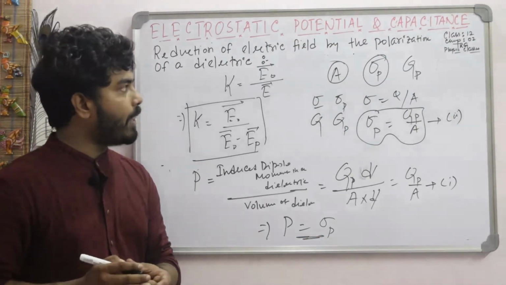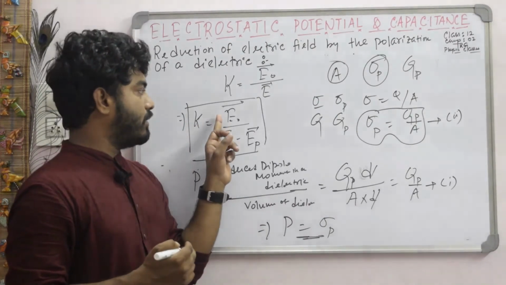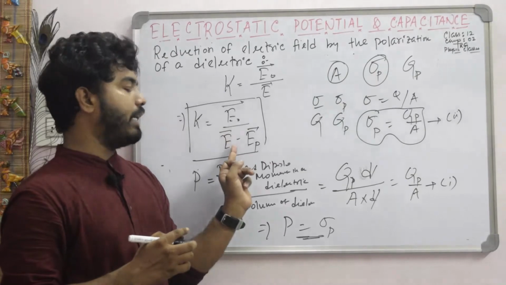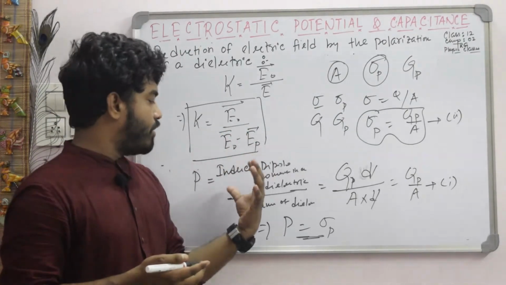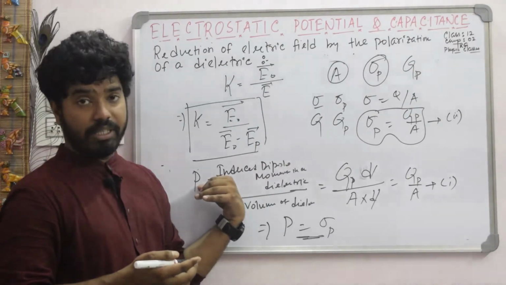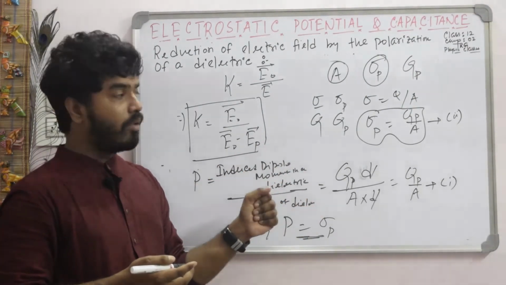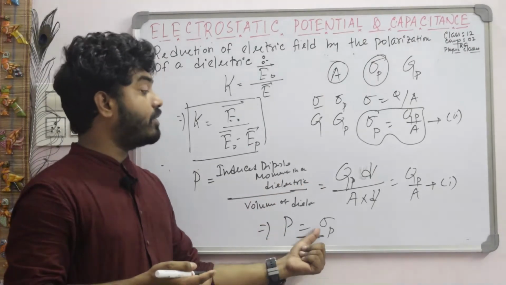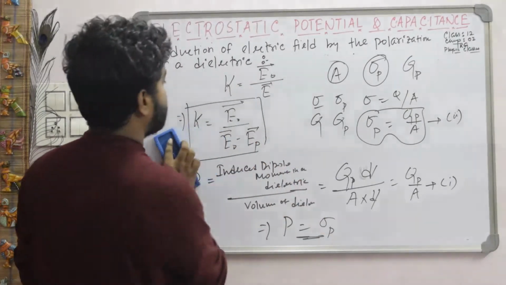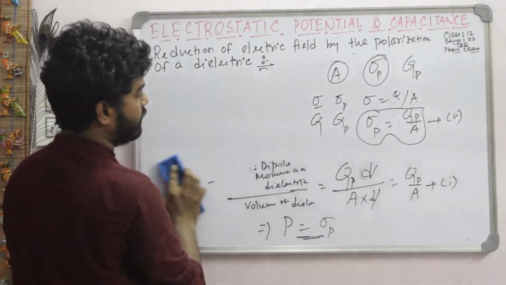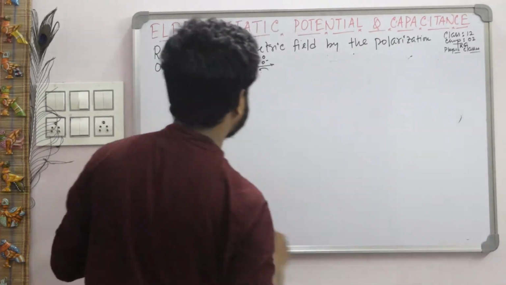Okay. So dielectric constant is the ratio of the original electric field to the net electric field in a dielectric. This ratio is known as the dielectric constant. Then we define polarization density, that is the induced dipole moment by volume of this dipole. Then we found that P is equal to sigma p. Now next we have to define electric susceptibility. This is another term, electric susceptibility. What is electric susceptibility?